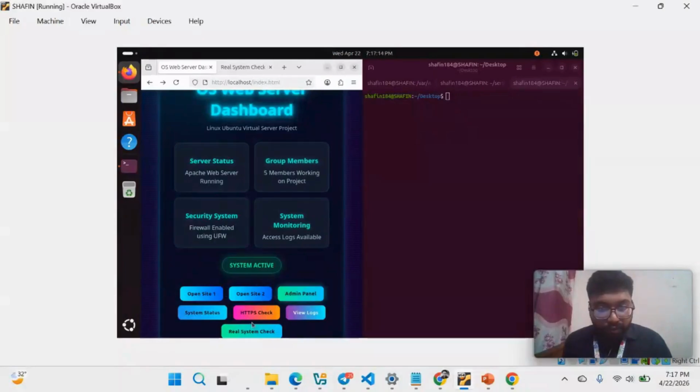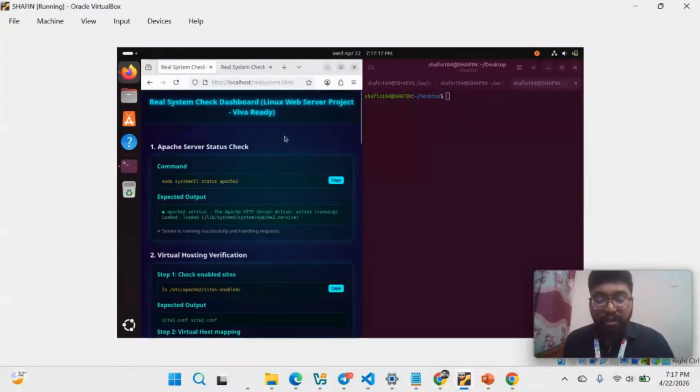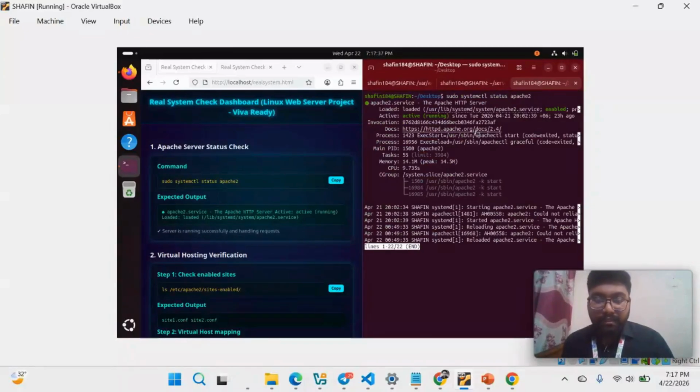Now I would like to go to the real system check part of my project where I can see many types of commands. By copying them and pasting them to the terminal, I can check and verify all the features. For example, to check whether there is any server, I just copy this command and paste it to the terminal, enter. So I can see the server details here. It says it's enabled. The server name is the Apache HTTP server and it is active. So from here I can say that the active server is the Apache HTTP server.